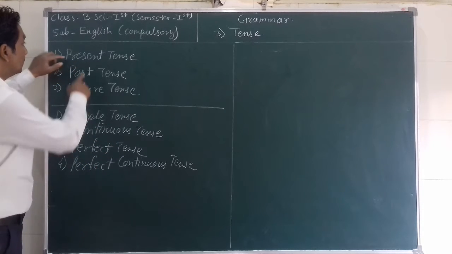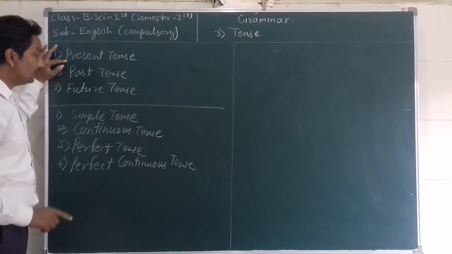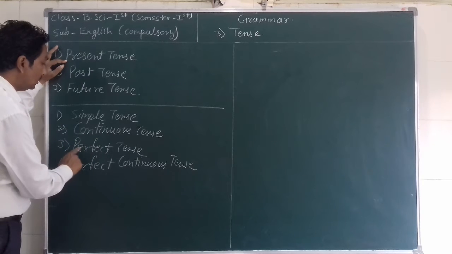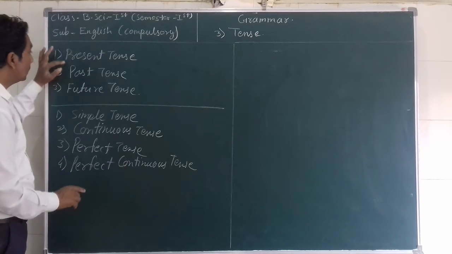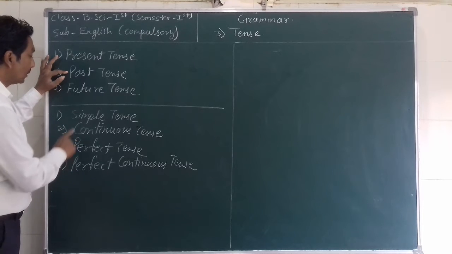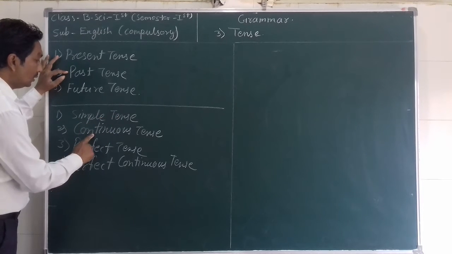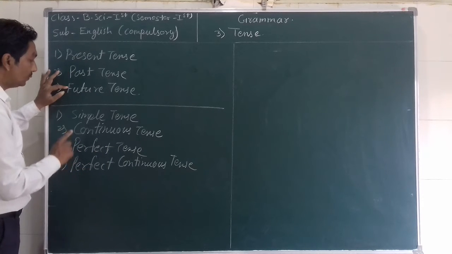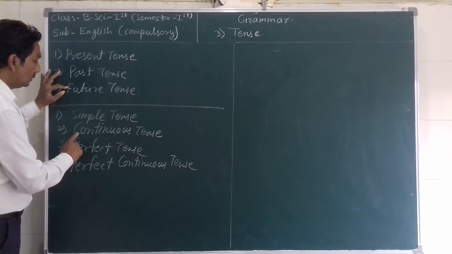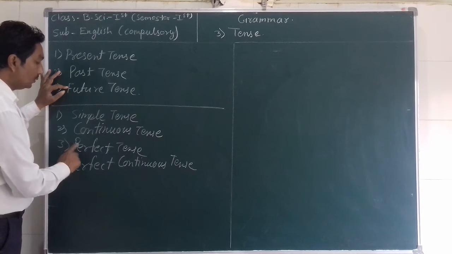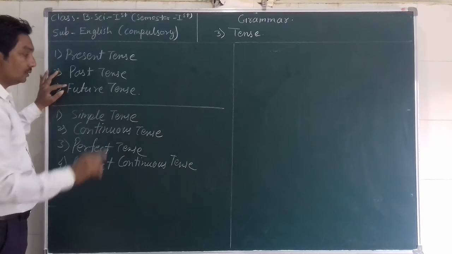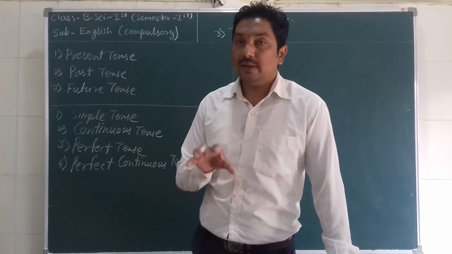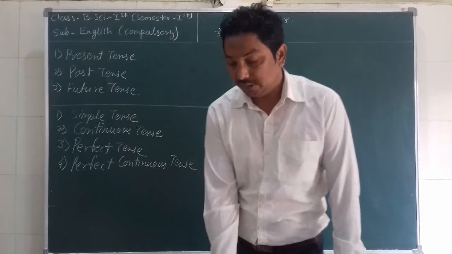For example, present tense is divided into four subtenses. It means simple present tense, present continuous tense, present perfect tense, present perfect continuous tense. Past tense is also divided into four: simple past tense, past continuous tense, past perfect tense, past perfect continuous tense. Future tense is also divided into four parts: simple future tense, future continuous tense, future perfect tense, future perfect continuous tense. So these are 12 types of tenses we are going to learn about.